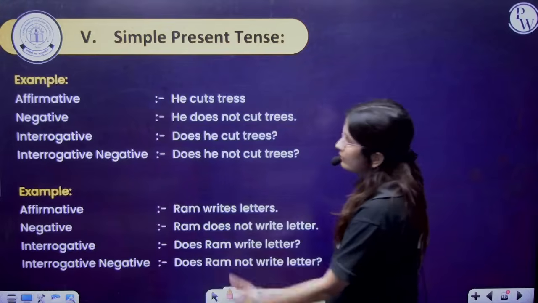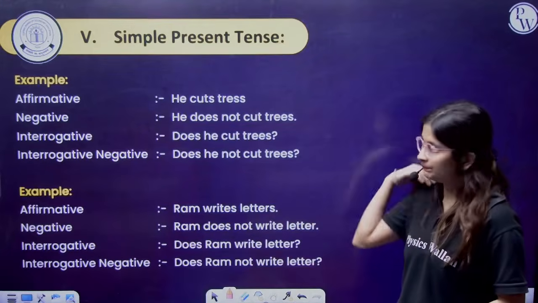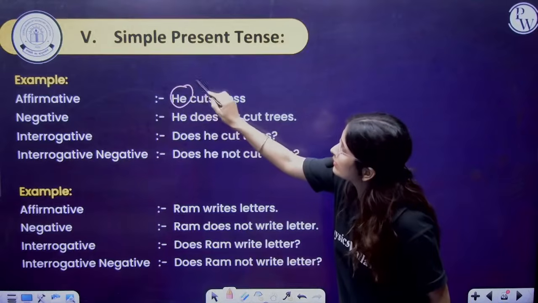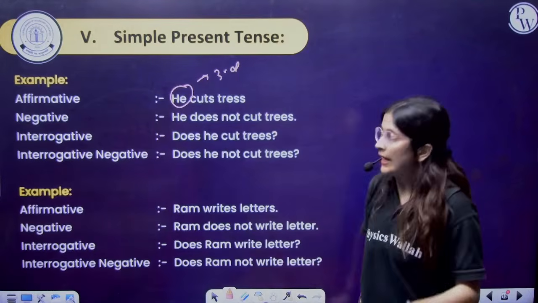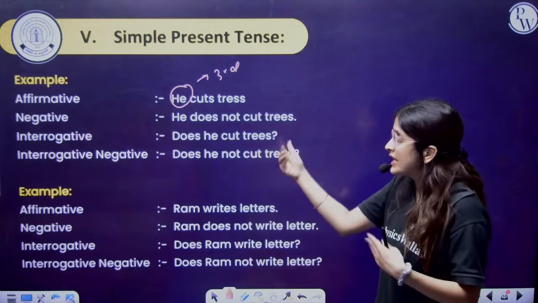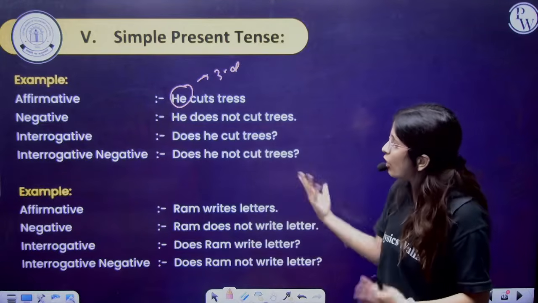Now read more examples of simple present tense. For example, he cuts trees, because here it is a third person. Fine. He doesn't cut trees. The interrogative ones will be: does he cut trees, and does he not cut trees.